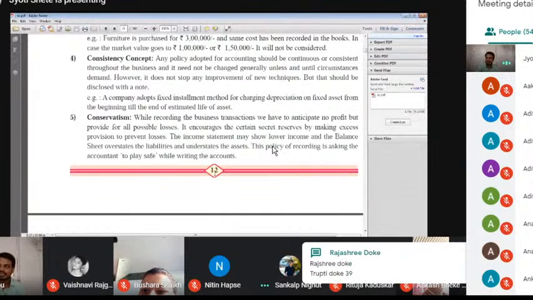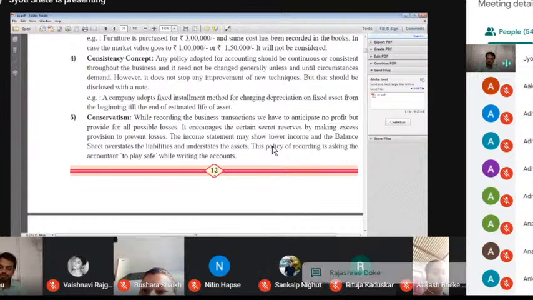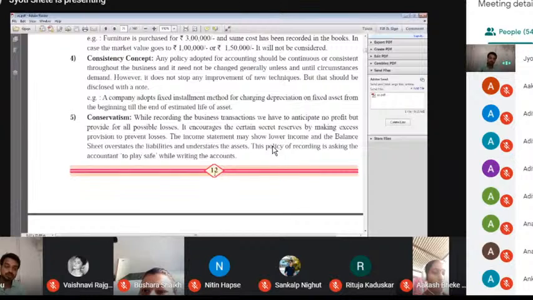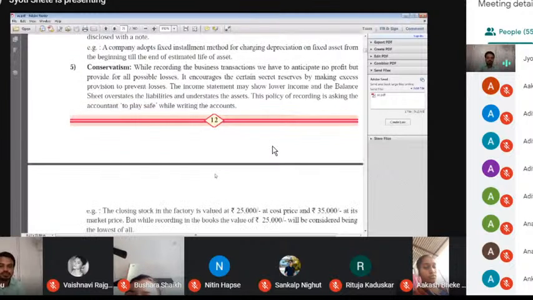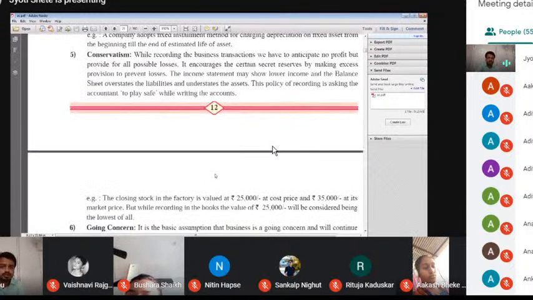Consistency means any policy adopted by a company is followed for more than one year, two years, three years, four years, five years, until some circumstance or condition changes. That's what is called consistency. The next point is conservatism. While recording a business transaction, we have to anticipate no profit but provide for all possible losses.